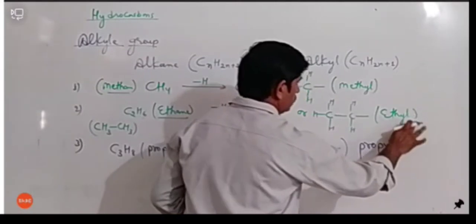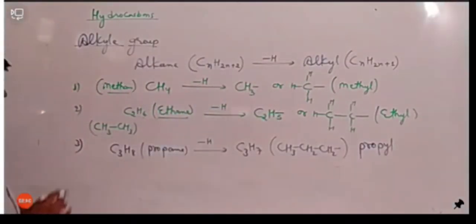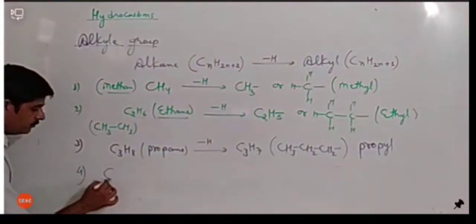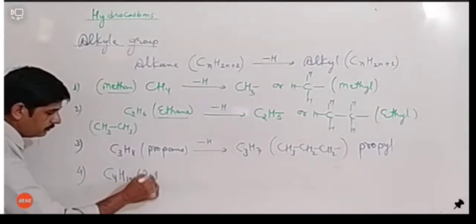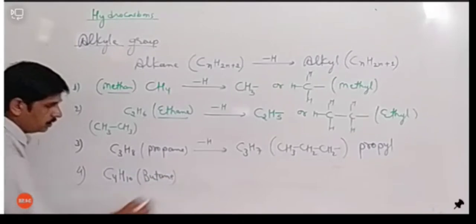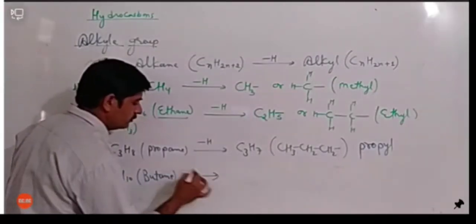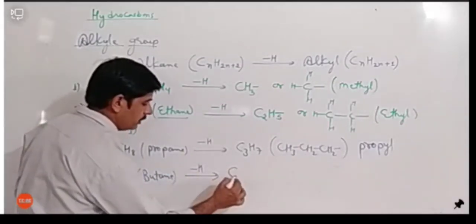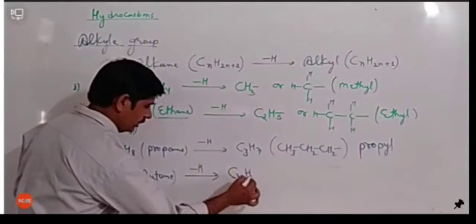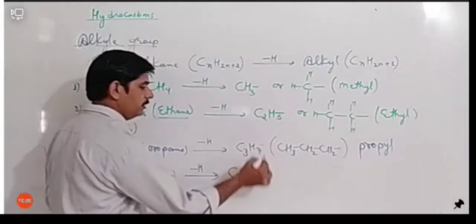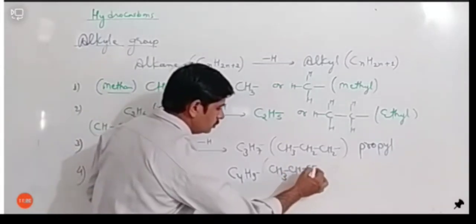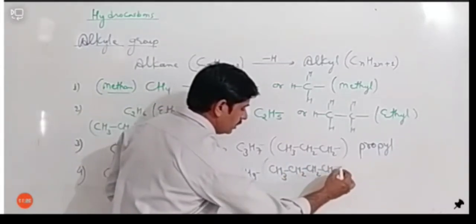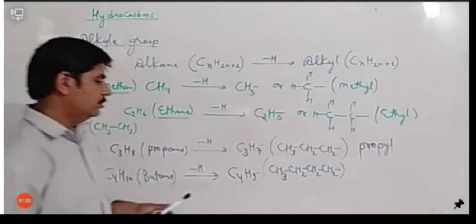Okay, no E is here. It is called propyl. And similarly, if we have C4H10, it is butane. If I remove one hydrogen from butane, it will become C4H9, or it can be written as CH3, CH2, CH2, CH2 and one free bond. Then it is called butyl.